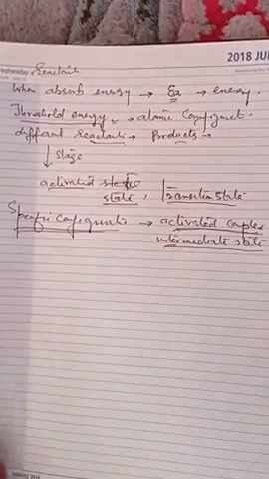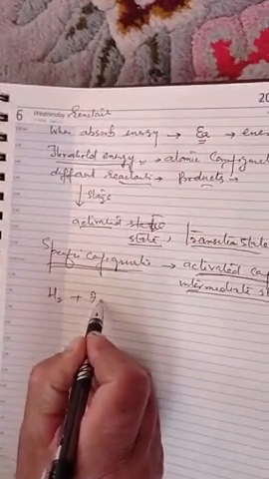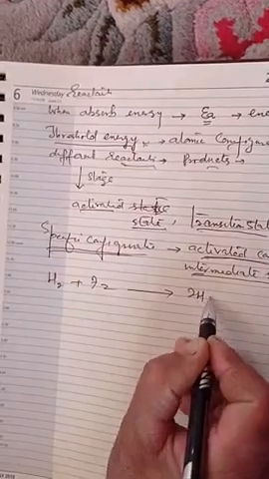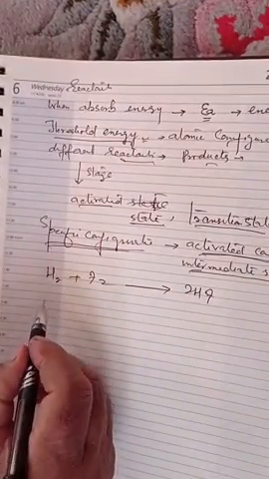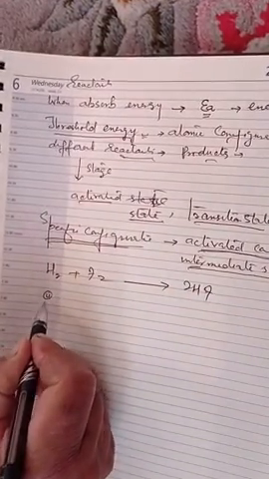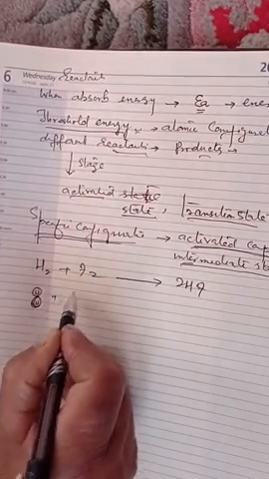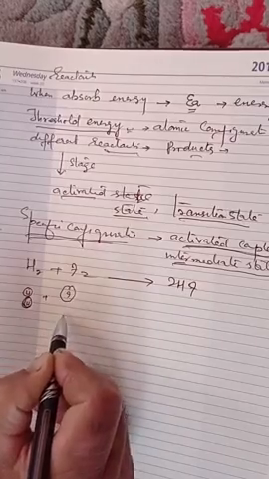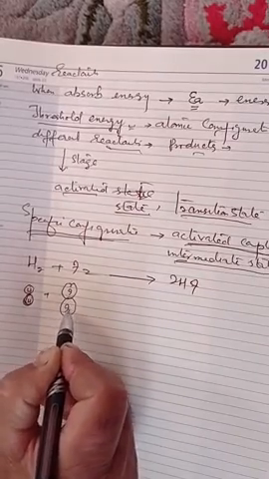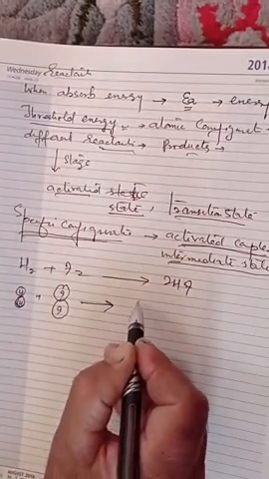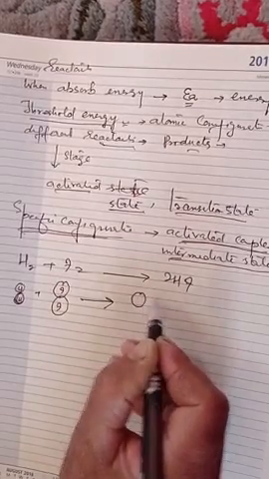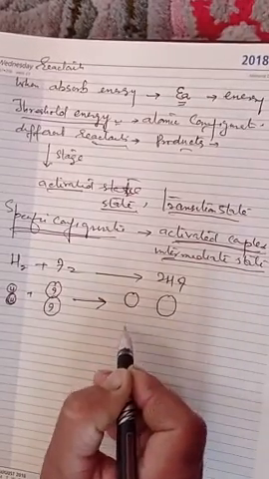Now for example, I will show the reaction between, हम रिएक्शन लिखते हैं H2 plus I2 gives twice HI. Let me show diagrammatically. Let this be hydrogen, H2 plus I2. So now what will happen, the atomic configuration will be different from the reactants and the products.